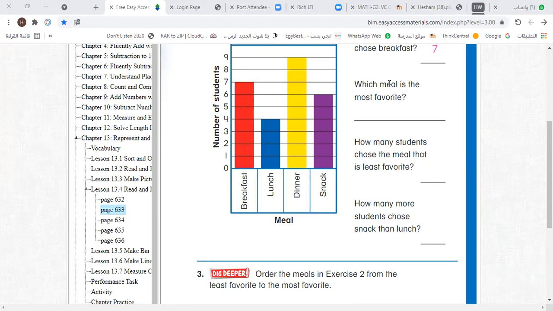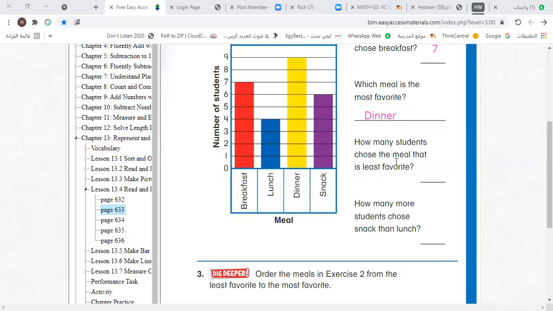Tayyim, which meal is the most favorite? The most favorite meal? Dinner. Yes, can you see the longest bar is the bar of the students who choose dinner. So let's write here dinner. Thank you, excellent boy, bye. Now let's answer the next one.